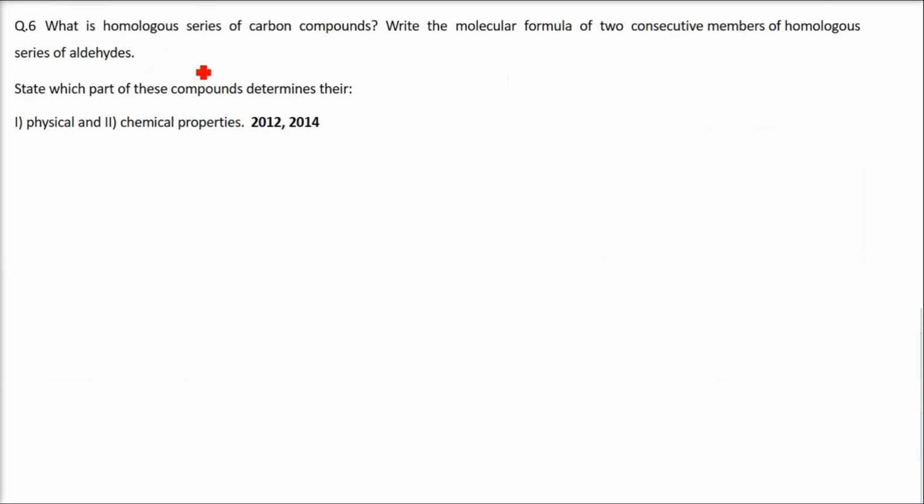What is a homologous series of carbon compounds? Write the molecular formula of two consecutive members of the homologous series of aldehydes. State which part of these compounds determines their physical and chemical properties. Now this question was repeated in 2012, 2014, and in recent years also.